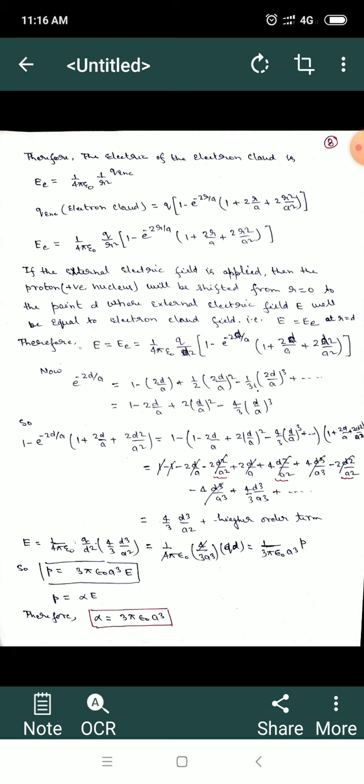So that means E is equal to E electric field, that is at r equal to d. So therefore we can find out the external electric field, that is equal to 1 upon 4 pi epsilon 0, that is equal to the electron cloud electric field which I have written here.